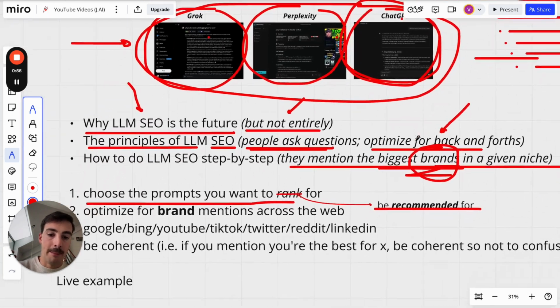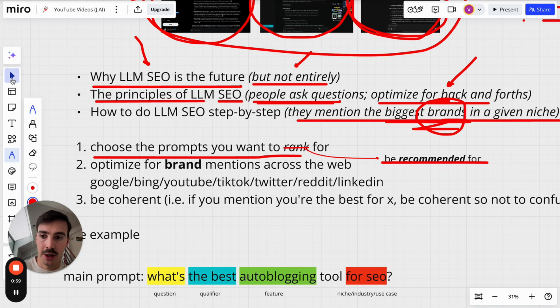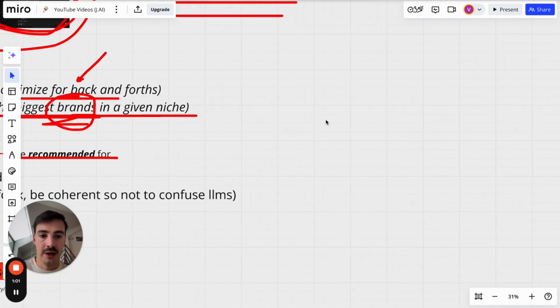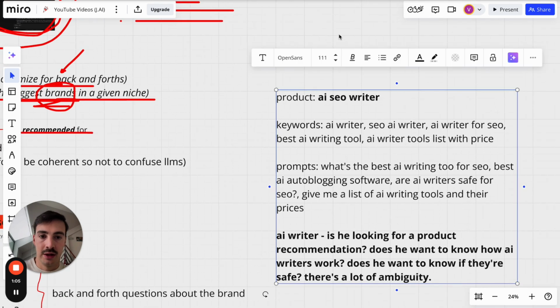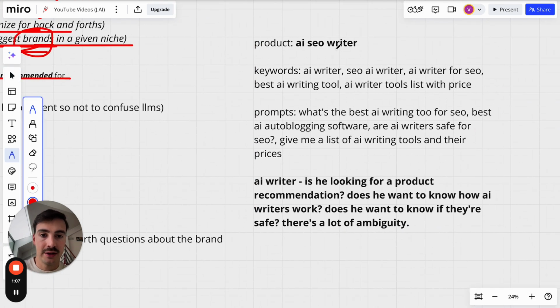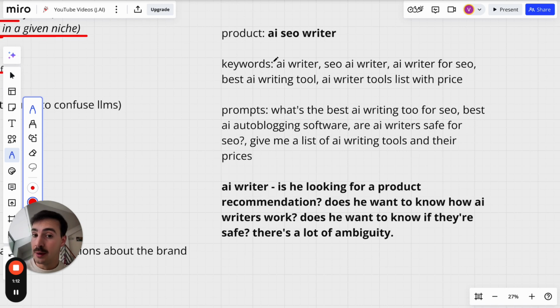Okay, so the smart people optimize for prompts. Here's an example. Let's say your product is an AI writer, an AI tailored for SEO. Keywords you'd want to rank for on Google and Bing, the classic search engines, would be, for example, AI writer, AI writer for SEO, best AI writing tool, AI writer tools list with price, okay?